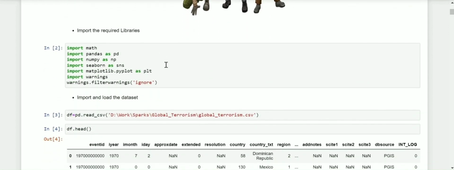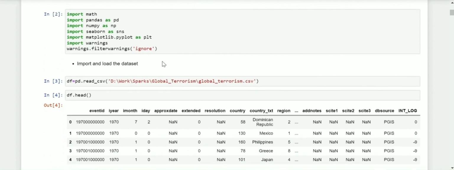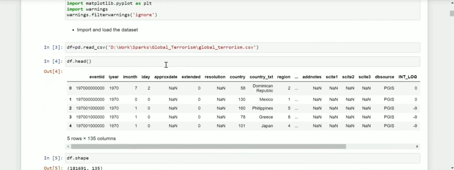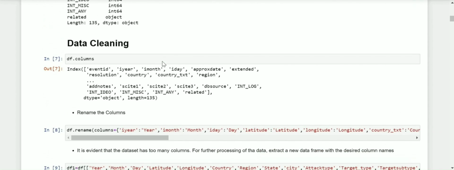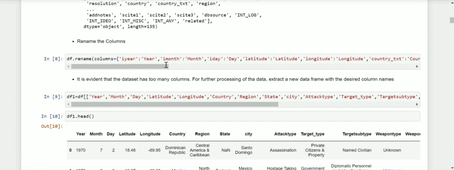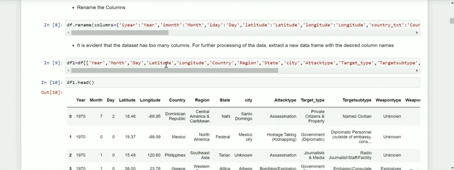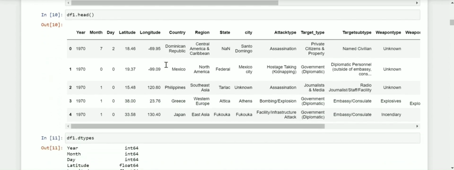So first step is to import the required libraries and then loading the dataset, followed by cleaning the data, which helps us to exclude the null values and extract the columns that are required for the further analysis.